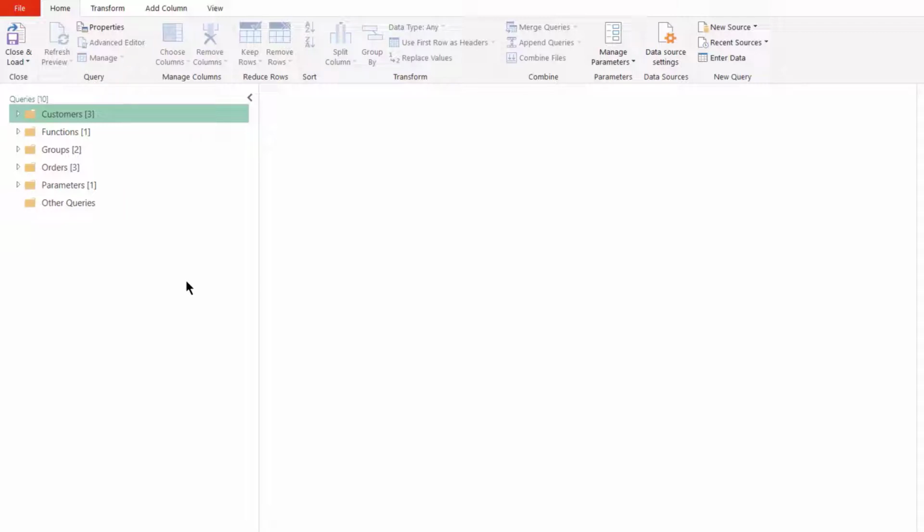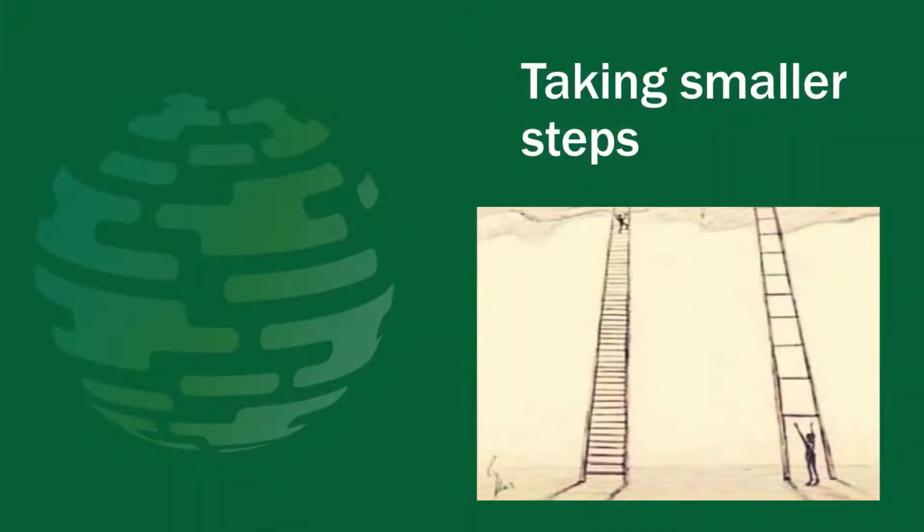Now we're going to take a closer look at how we construct our queries. At first, the next tip might seem a bit counterintuitive. After all, aren't we supposed to make sure our queries have as few steps as possible? Well, yes, but there are limitations to this. Let me show you an example.